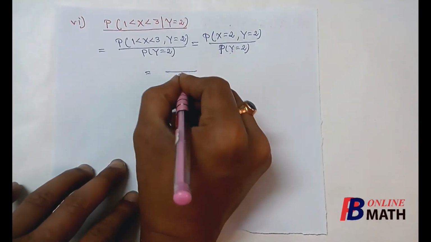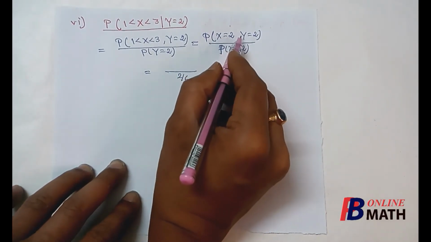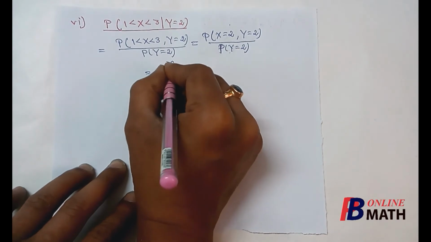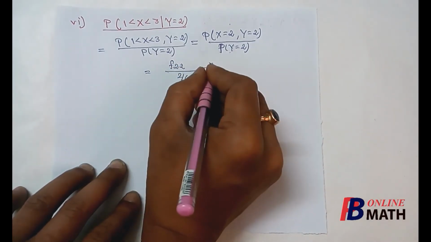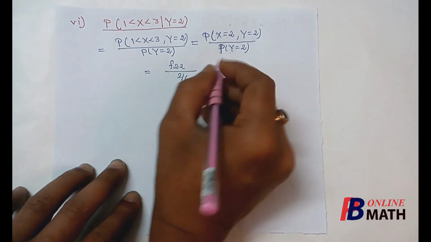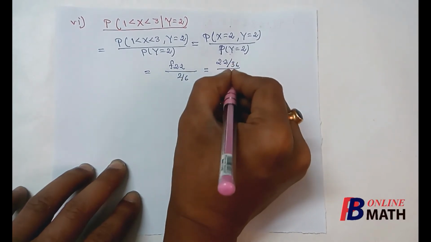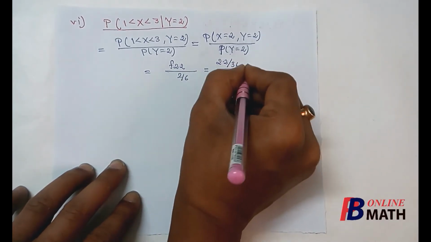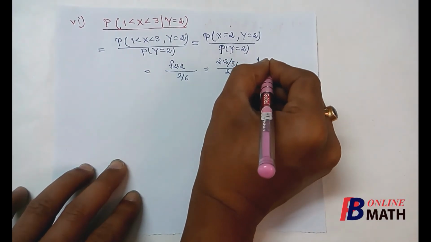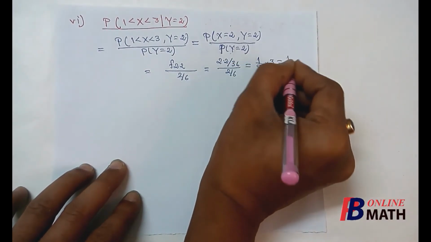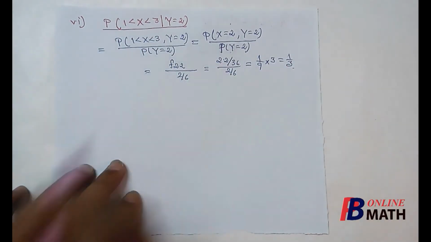Now the value of this probability at x equal to 2, y equal to 2 is nothing but f22. We know that fij equals ij by 36. So this is equal to 2 into 2 by 36 divided by 2 by 6, which is 1 by 9 multiplied by 3, which is 1 by 3. So the value of this conditional probability is 1 by 3.